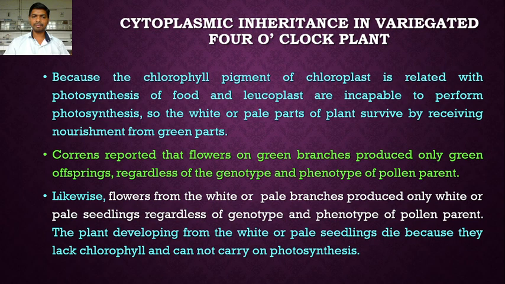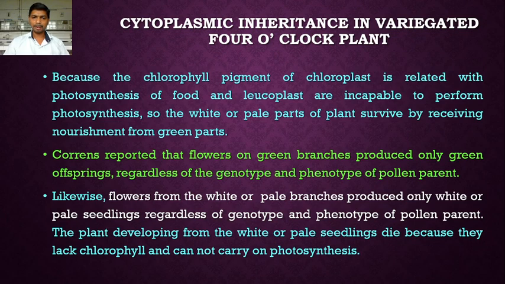The plants developing from the white or pale seedlings die. Why do they die? Because they do not possess the chlorophyll pigment. They possess the leucoplast, without chlorophyll. So they are not able to perform the process of photosynthesis. Because they lack chlorophyll, they cannot carry out photosynthesis. So due to this, the plants developing from the white or pale seedlings die.